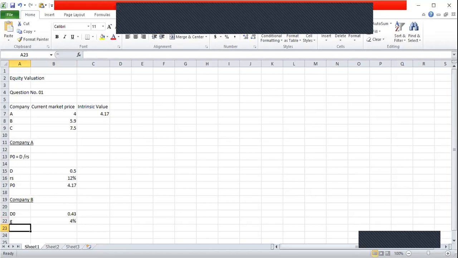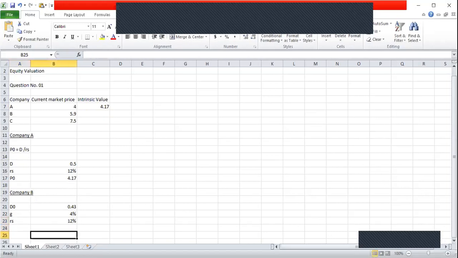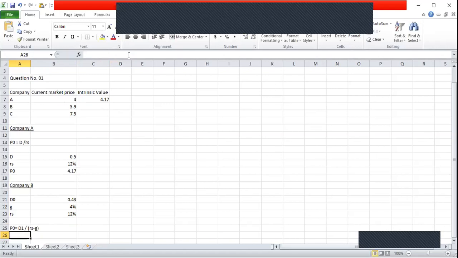And cost of equity, we know 12%. That doesn't change. So when there's a constant dividend growth rate, the formula to calculate the share price P0 is D1 divided by RS minus G. So this is the formula.